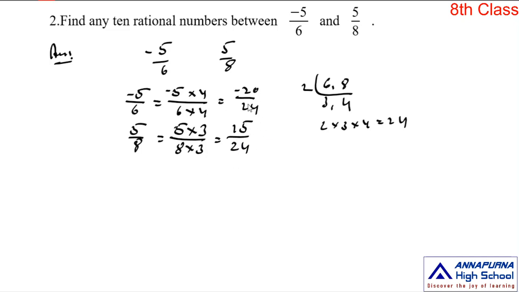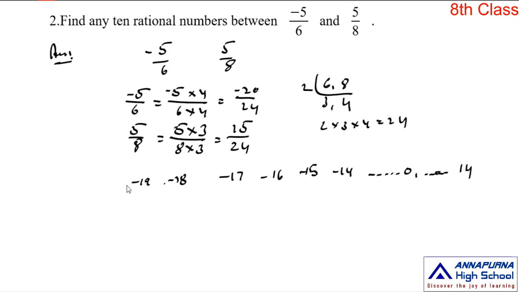Now take the numerators, -20 and 15, and prepare a list of integers in between these two numbers. So -20, -19, -18, -17, -16, -15, -14 and so on, 0 and so on, 1, 2, 3, 4, 5, 6, 7, 8, 9, 10, 11, 12, 13, 14, 15. So we end with 14.